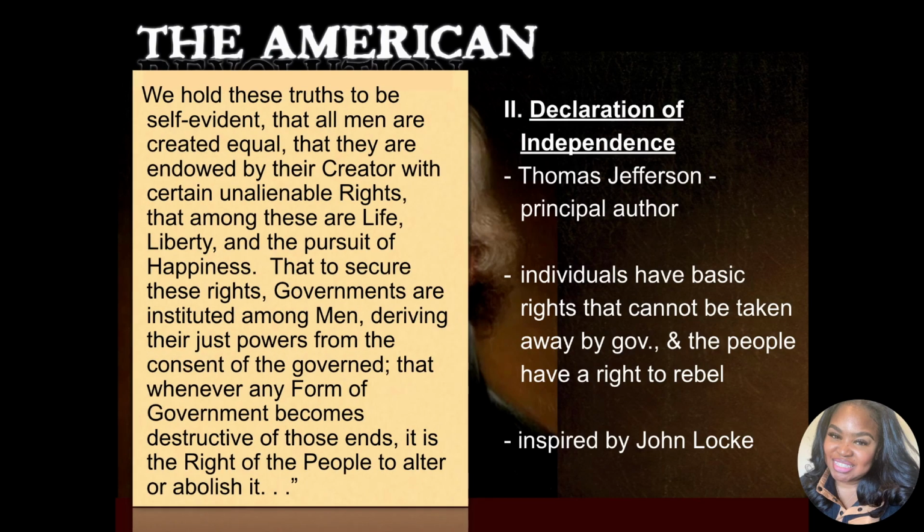We hold these truths to be self-evident, that all men are created equal, that they are endowed by their Creator with certain unalienable rights, that among these are life, liberty, and the pursuit of happiness, that to secure these rights, governments are instituted among men, deriving their powers from the consent of the governed, meaning we, the governed, give our consent to be governed by someone else, that whenever any form of government becomes destructive of those ends, it is the right of the people to alter or abolish it. Meaning, when the government doesn't allow us to make decisions, we should either fix it or get rid of it.